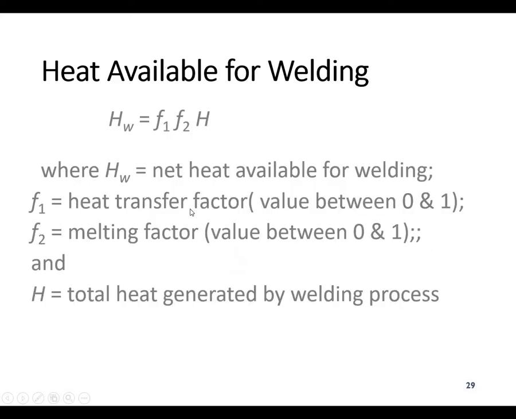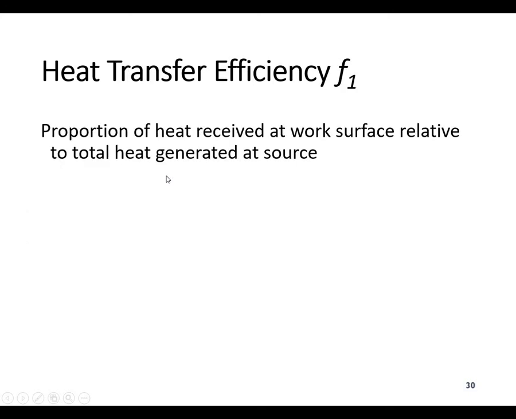Okay, so if we come to the total net heat available for welding, this can be calculated by F1 into F2 multiplied by the total heat which has been generated at the source. This is the heat of welding which is available for the welding. So you multiply all the heat which has been generated by F1 and F2. These two transfer efficiencies, F1 and F2, if they are available to you, you can use them.